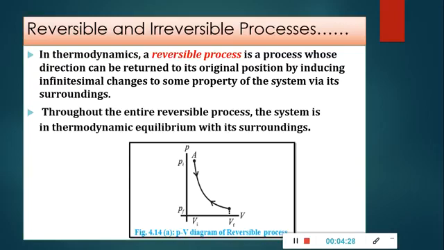Any two objects which are at different temperature, once they are kept in contact there will be exchange of energy, there will be exchange of heat, and after some time they will come to the equilibrium position. So it is not possible to return them to the original temperature once they reach thermal equilibrium. That means the two objects at different temperature reaching thermal equilibrium is an irreversible process. So such processes do not restore the initial state of the system. For example, if you puncture a balloon